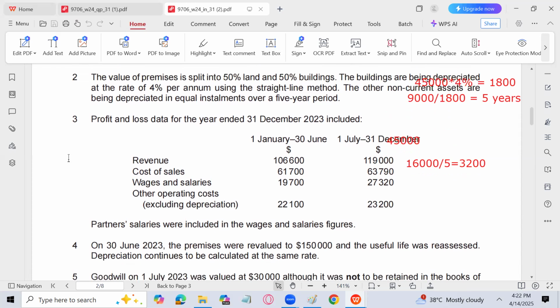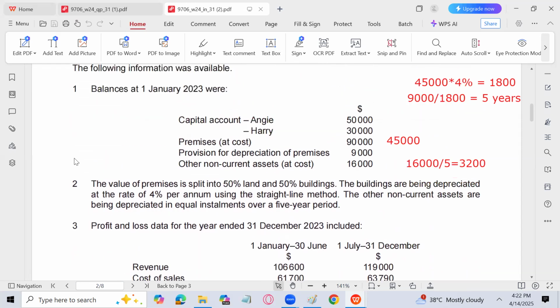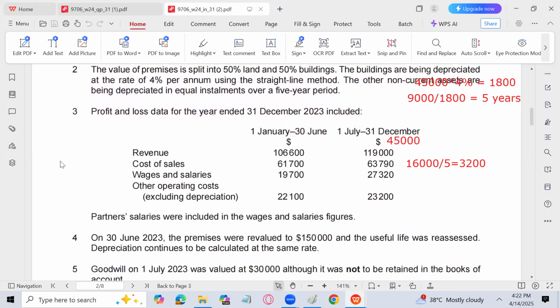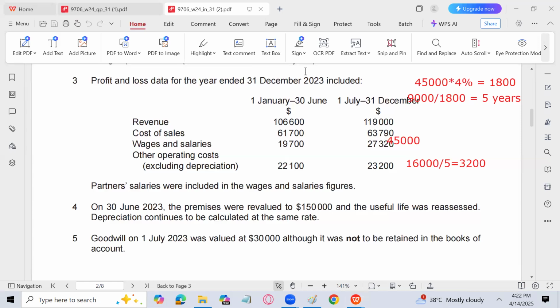On 30th June, the premises were revalued to 1,50,000, and the useful life was reassessed. Depreciation continues to be calculated at the same rate. This is 1st January 2023, and after 6 months, the depreciation has been reassessed. For the first 6 months, depreciation on the building will remain the same, which is 45,000 into 4%, 1,800, into 6/12.